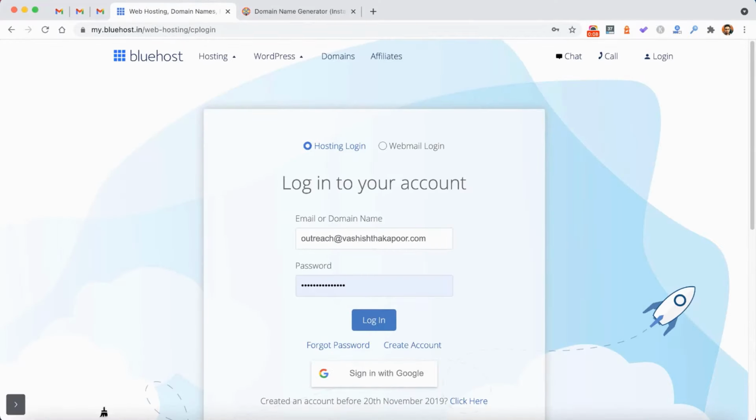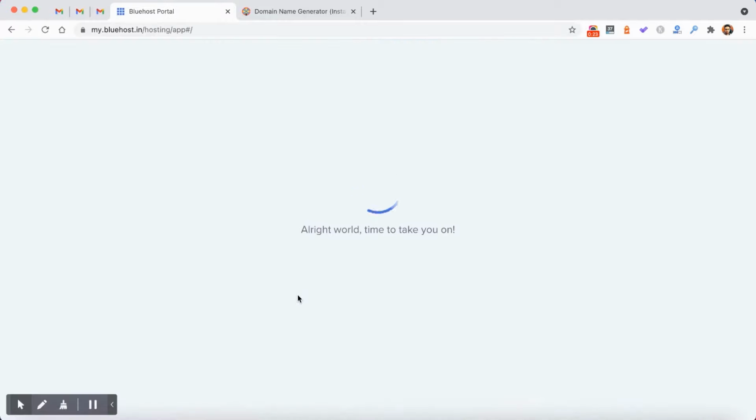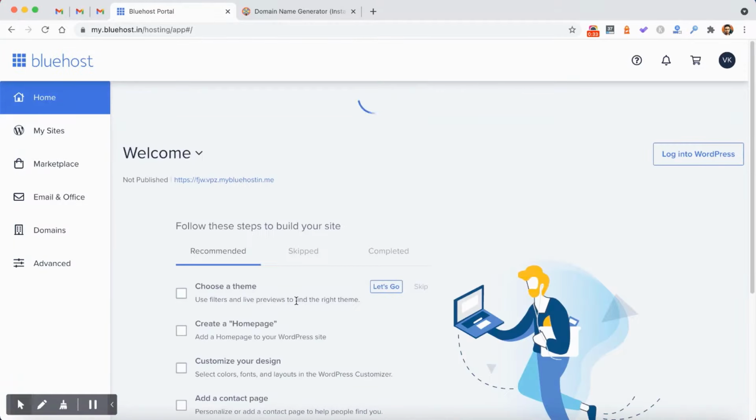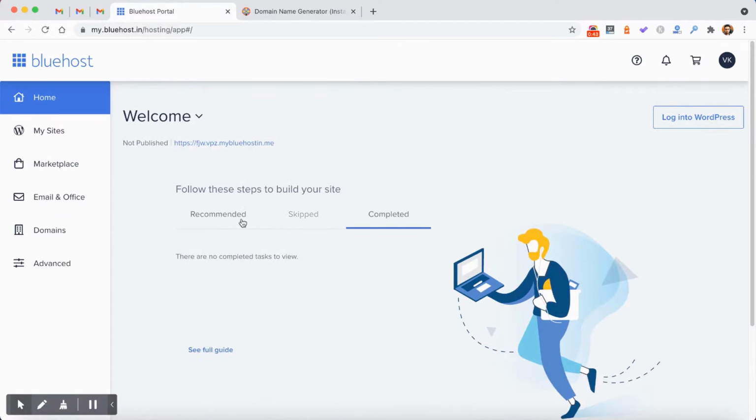So guys, as you can see, I've already got my Bluehost India web hosting plan activated, and now I will go ahead and show you how you can set up your blog and what steps you need to follow to be able to launch your blog quickly. Once I am logged in to my Bluehost India account, I will see my dashboard that looks like this. It also gives you a checklist of things you need to do to successfully launch your first website.